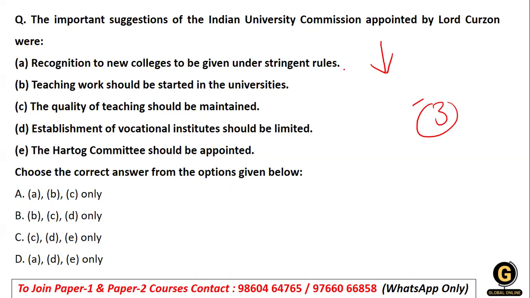So recognition of new colleges, yes. Teaching work should be started in the universities, yes. The quality should be maintained, yes. Establishment of vocational institutes, we do not know. Hartog Committee should be appointed, we do not know. So obviously the right answer will be options A, B and C, that is option number A itself, right?